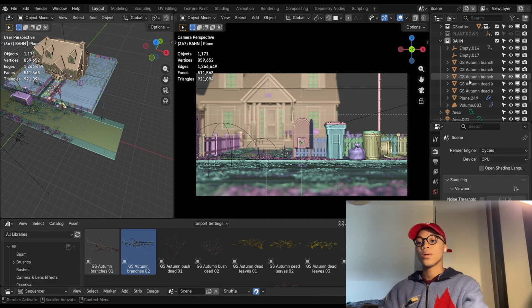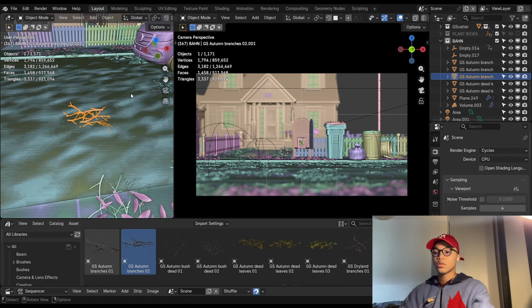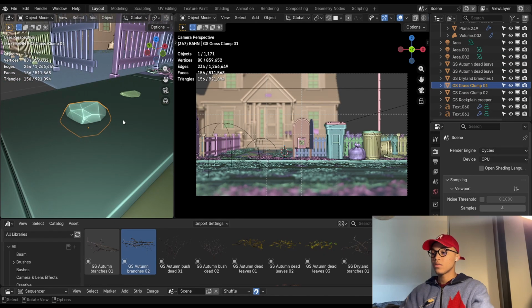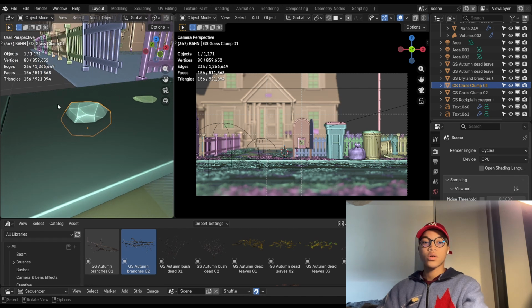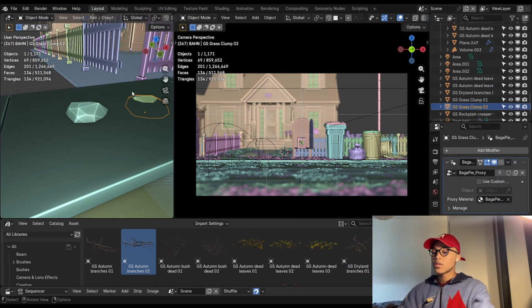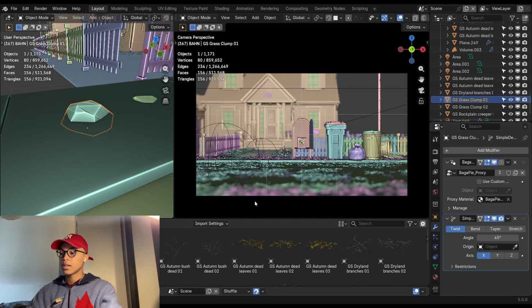There's this add-on called Gscatter. On Gscatter there's already a wind function, but on Bagapie, to my knowledge, there is not. So the way I made these look like they're actually moving is you select the object that's being scattered on. This looks like this because it's on proxy mode, by the way. You select the object that is being scattered, go to modifiers and add a simple deform modifier over here. Select the axis that you want.